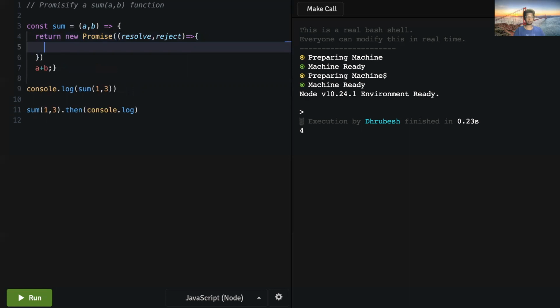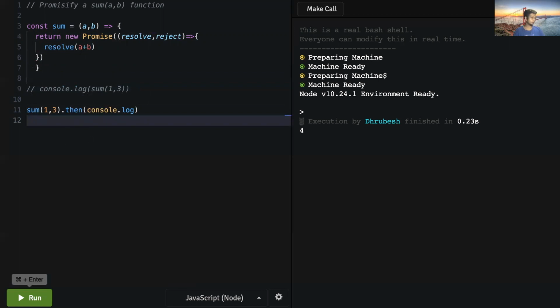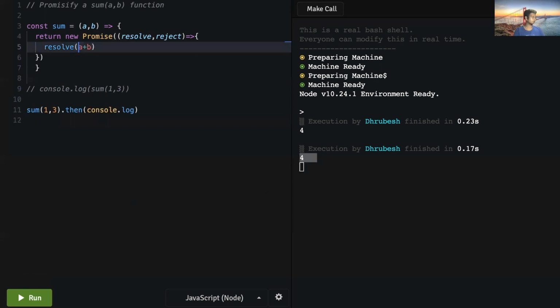So we're returning a promise here. And as we just want to resolve it, we can do a plus b right here. I think this should work out fine. Let's try it out. Yeah, cool. So we have got our output here. We can even check it out.